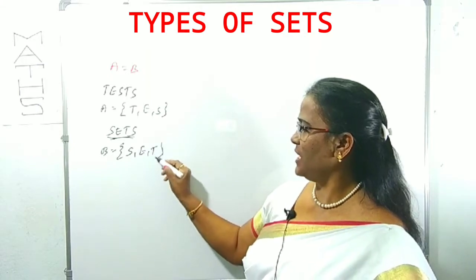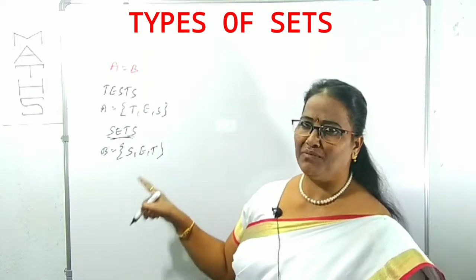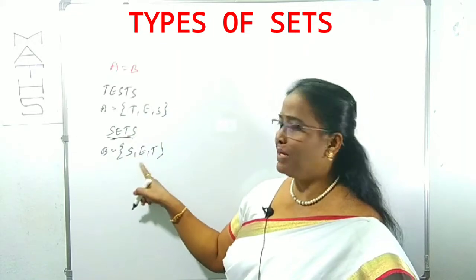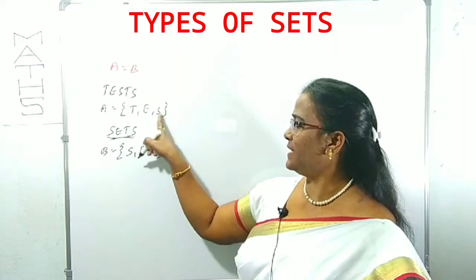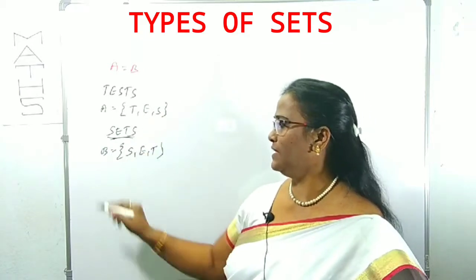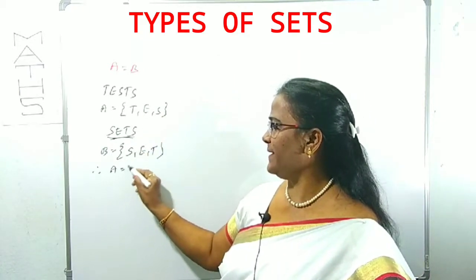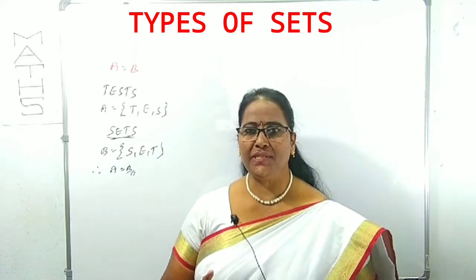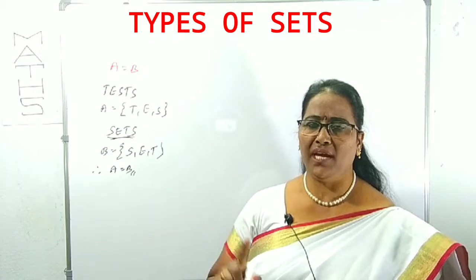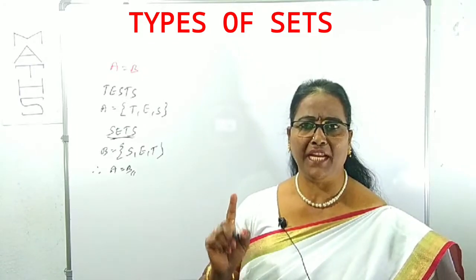Among these two, A and B, what can you observe? Both have the same number of elements. Here 3 elements, here 3 elements, and also the same elements. Here S, E, T are there. Then we can call A and B equal, right? When A and B are equal, in the two sets, the number of elements are equal as well as they have the same elements.